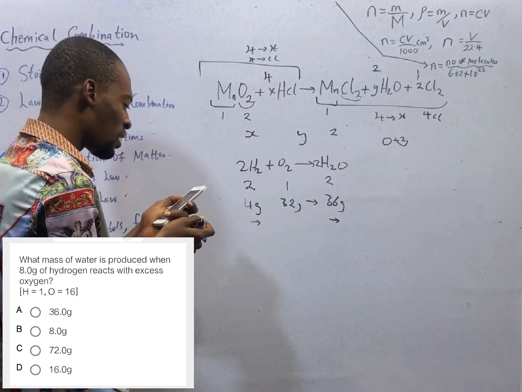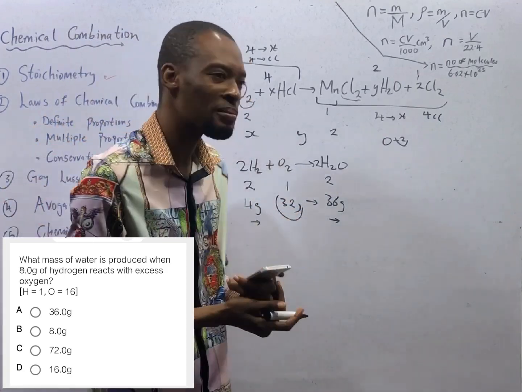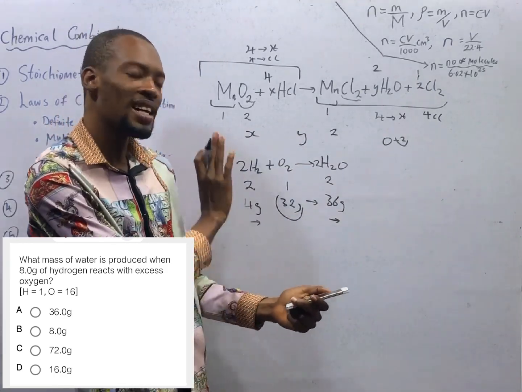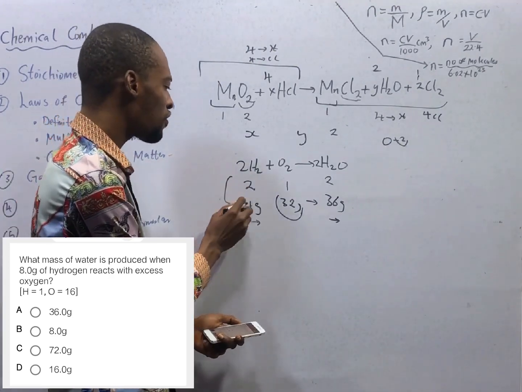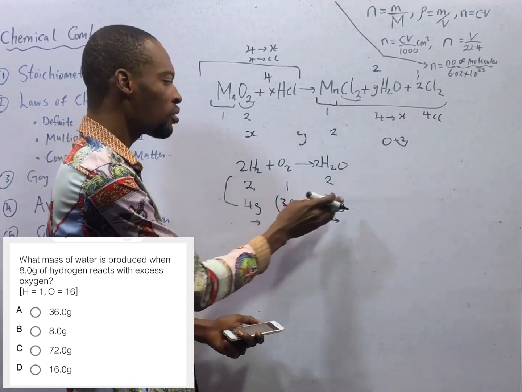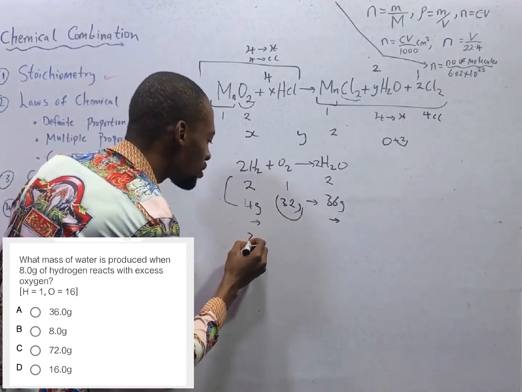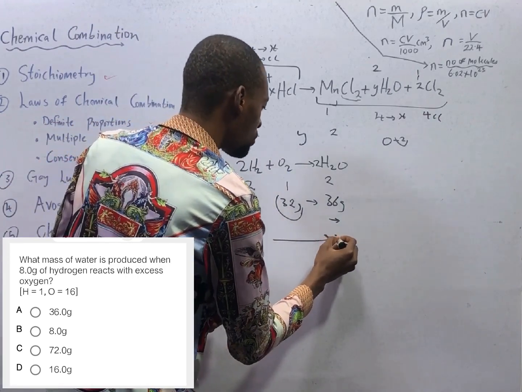And remember, we are told that oxygen is in excess. The excess reagent does not determine the product formed. What determines the product formed is hydrogen, since hydrogen is the limiting reagent. And we need 4 grams of hydrogen to produce 36 grams of water. Now we are given just 8 grams of hydrogen. So what will 8 grams of hydrogen produce when it comes to water?